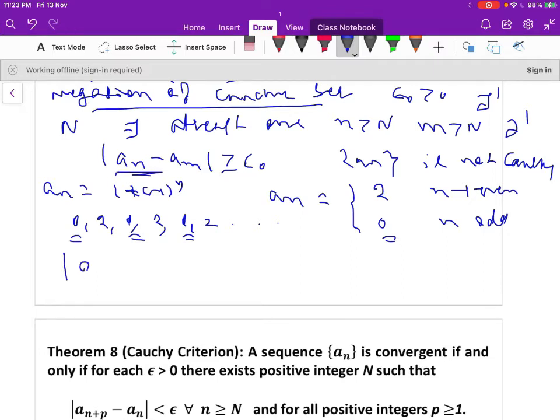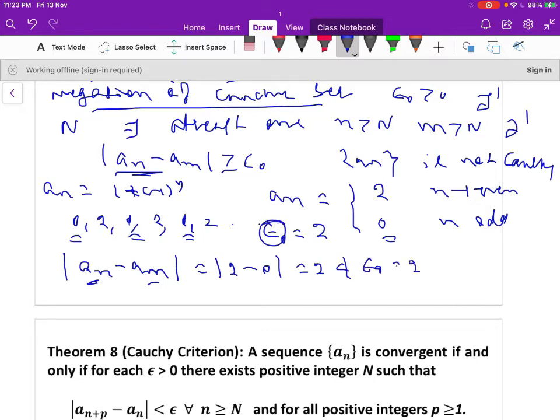Let us take the definition of Cauchy here: a_n minus a_m. Let us choose epsilon naught as 2. If a_n is an even term, this is 2. If a_m is an odd term, it is 0, so the difference is equal to 2. So this is not less than epsilon, which is 2 here.